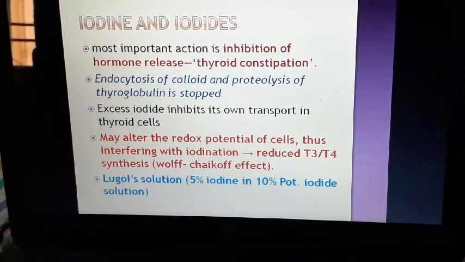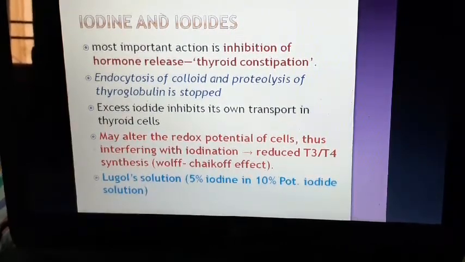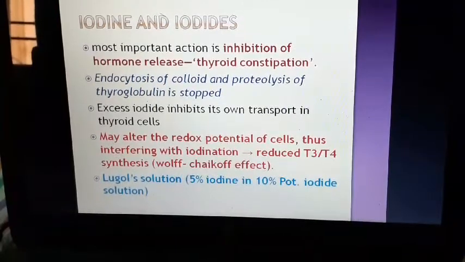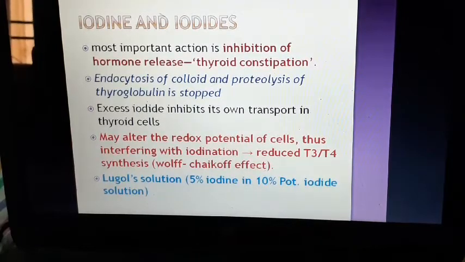So remember once again, blood contains iodine, thyroid contains iodine, but blood iodine content is less and iodine content in thyroid is more. So when blood iodine content is less, then the sodium iodide symporter present in the thyroid gland is more active, and that extracts more iodide from the blood.